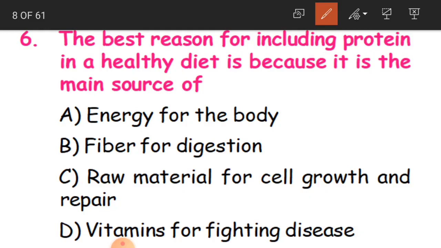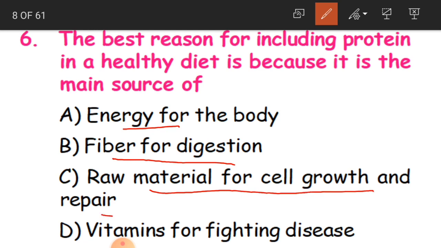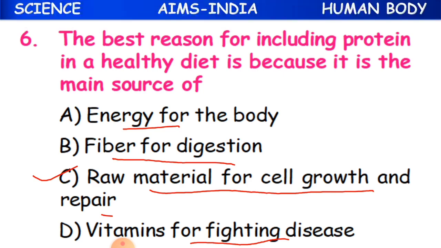Why? Because it is the main source of energy for the body, fiber for digestion, raw material for cell growth and repair, or vitamins for fighting disease. Okay children, and the answer here is C option, because it is the main source of raw material for cell growth and repair.